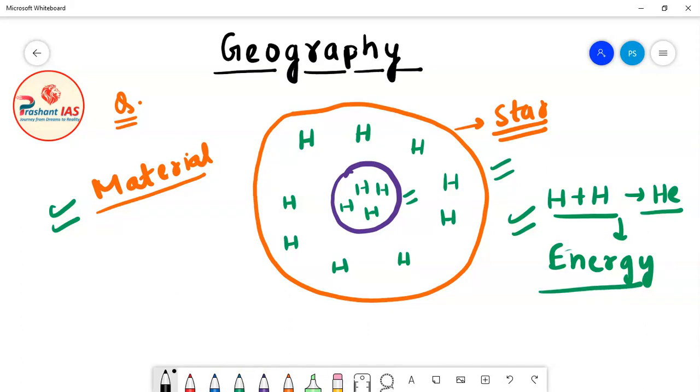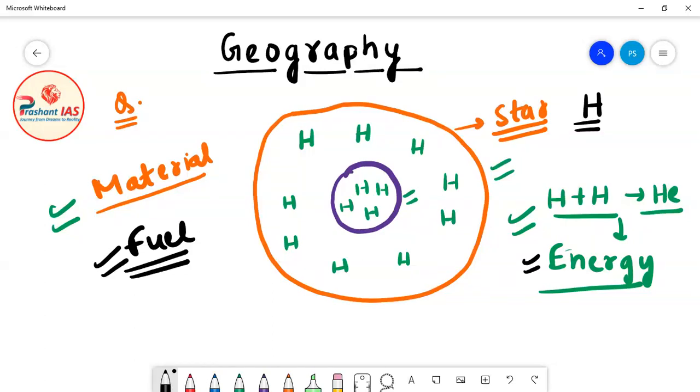So friends, what is the fuel of this star? What is the fuel out of which this star is giving us light and heat? What is the fuel which this star is burning to produce the energy? Definitely you can say that, sir, this is a very simple question, and the basic fuel of stars is hydrogen. So what is the basic fuel of a star?